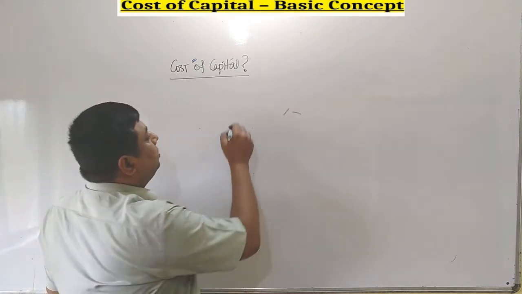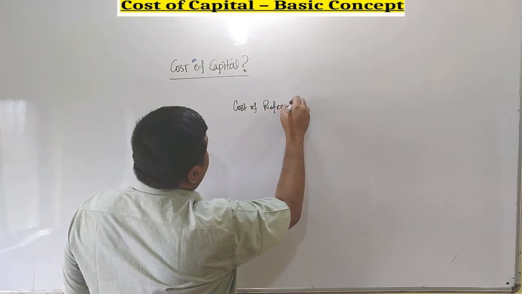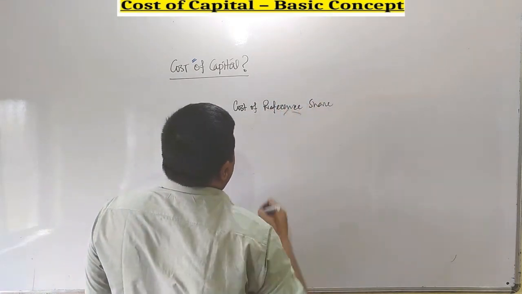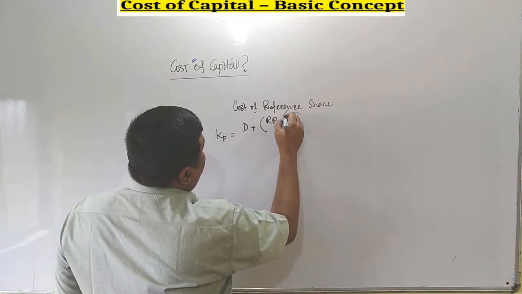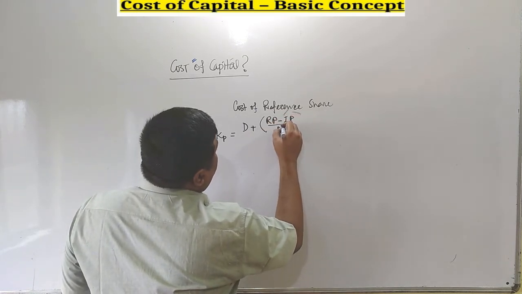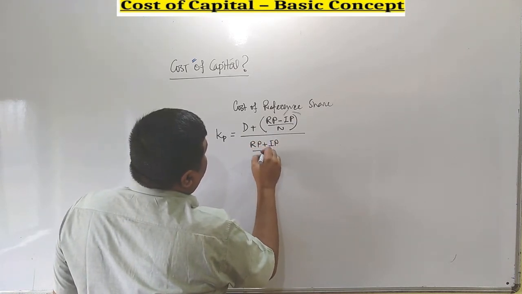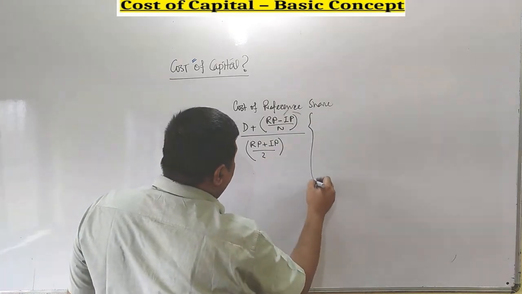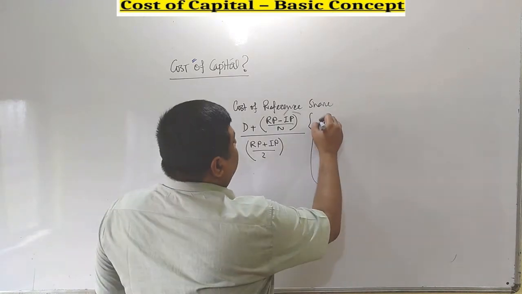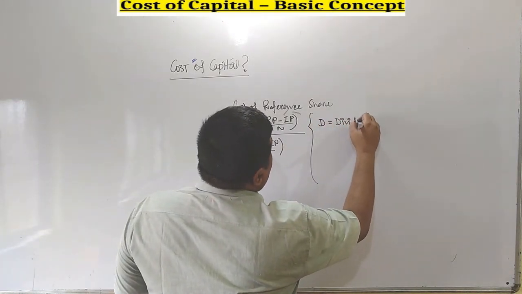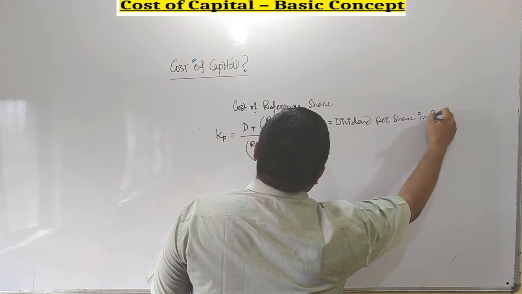Now we are going to learn how to calculate cost of preference shares. The formula of cost of preference shares is (D plus (RP minus IP) divided by N) whole divided by (RP plus IP) divided by 2. This is the formula for redeemable preference shares, of course. D stands for dividend per share in rupees.